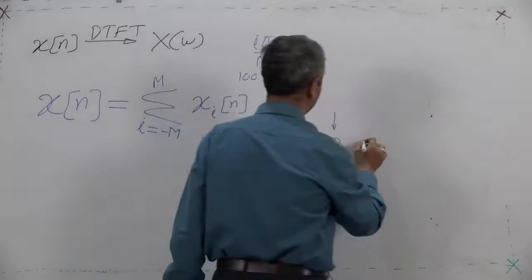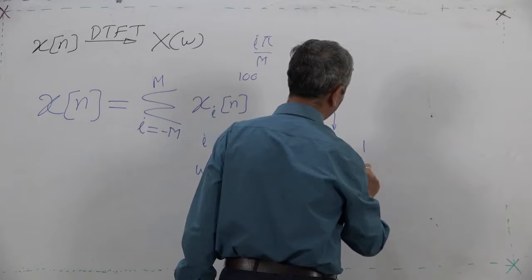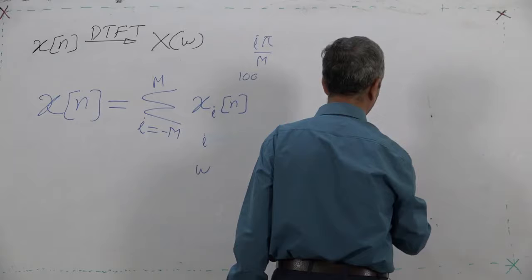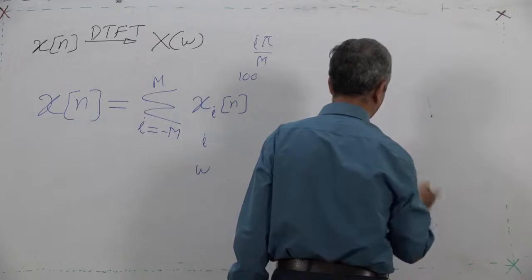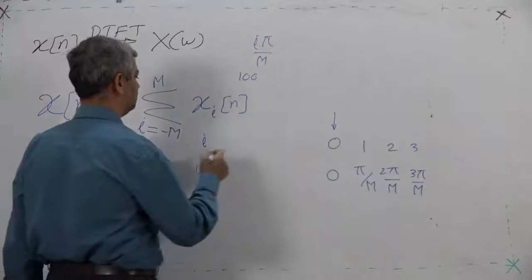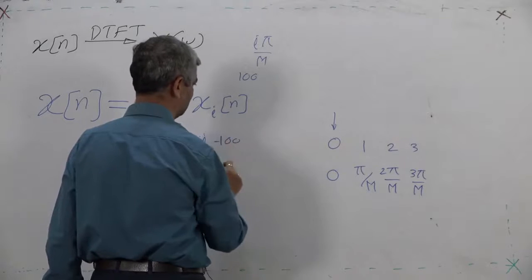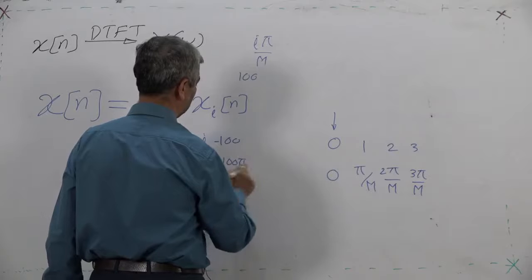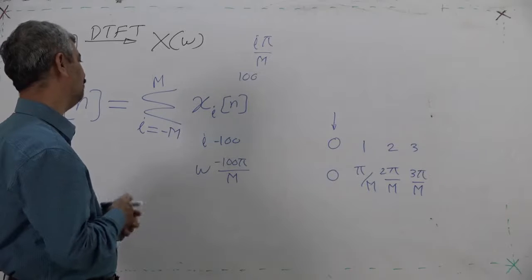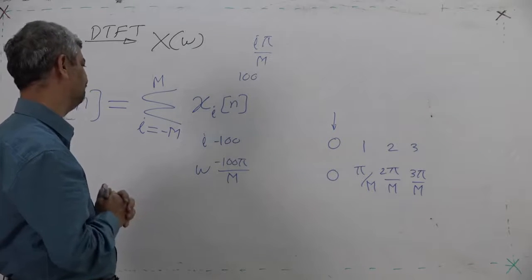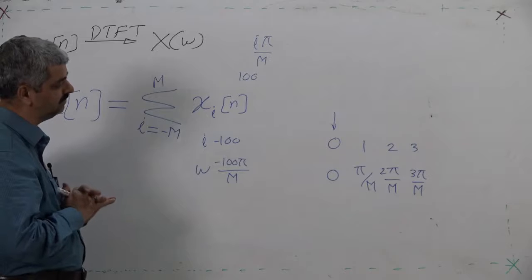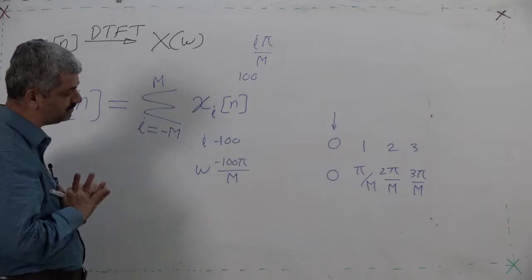Then for I equal to 1, it is rotating at an angle of pi by M. At I equal to 2, it will rotate at an angle of 2 pi by M. For I equal to 3, it will rotate at an angular speed of 3 pi by M. Similarly, on this side at I equal to minus 100, it would be minus 100 pi upon M. These are the rotating points for various angular speeds.